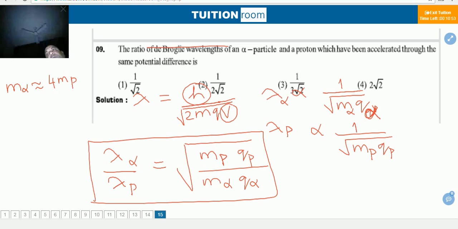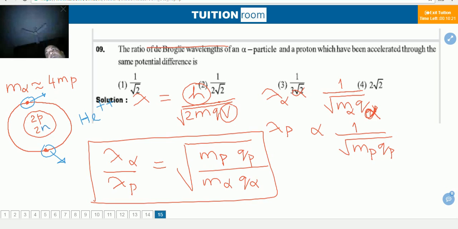In a helium atom, there is a nucleus and 2 electrons are rotating. 2 protons and 2 neutrons are there inside the nucleus. Remove these 2 electrons from the atom, then we will get helium plus plus. This is the alpha particle. Then we are left with 2 protons and 2 neutrons.